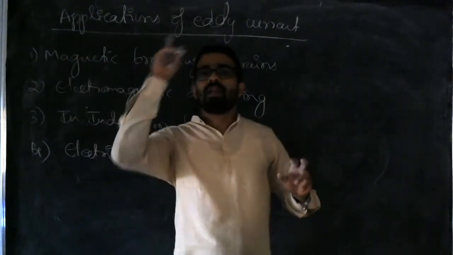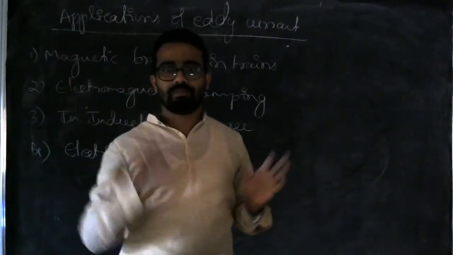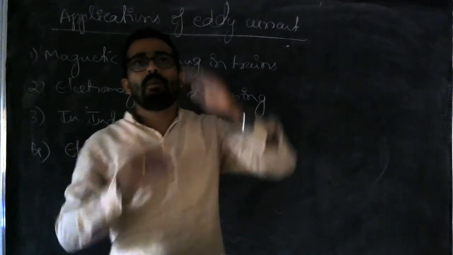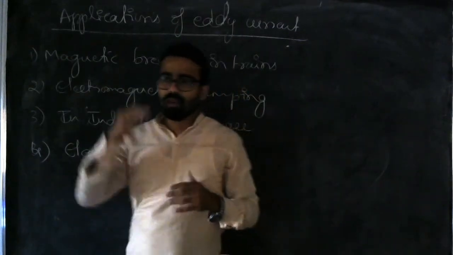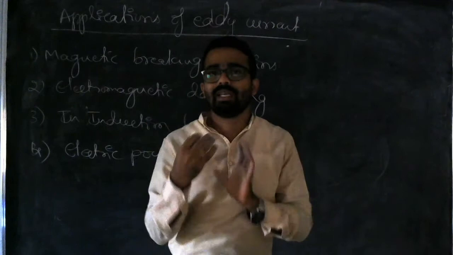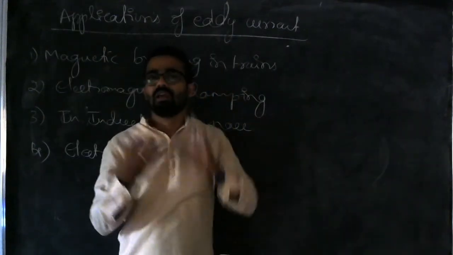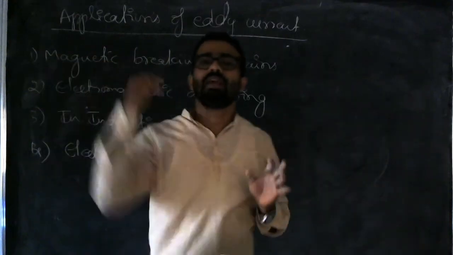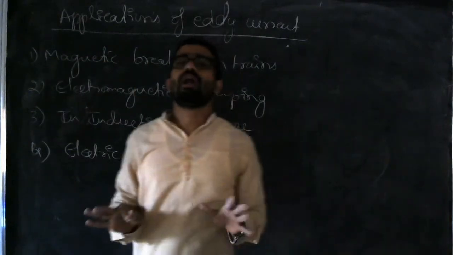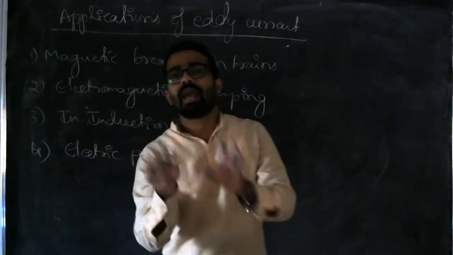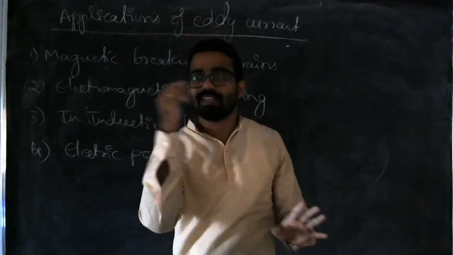It consists of one disc which will continuously rotate, because above and below that disc an electromagnet is situated, and through that coil alternating current will flow. Because of the alternating current, eddy current will be induced in that disc.